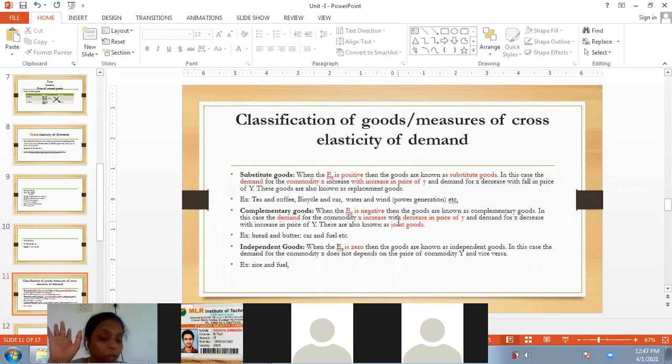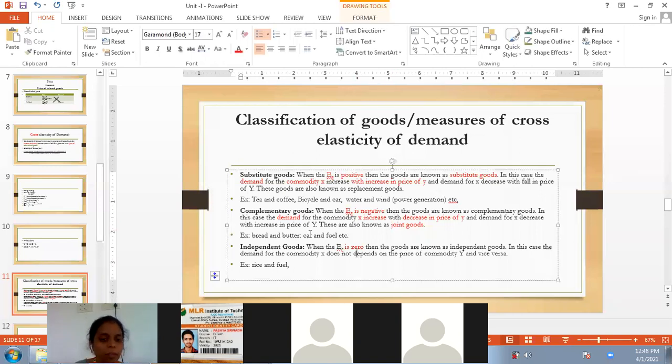Guys, very, very important for the 2 marks questions, for the short questions. The questions we can expect from the first unit are, first, the law of demand: explain the law of demand with its exceptions, or else the demand curve or demand schedule. The second most important is the classification of goods based upon the cross elasticity of demand. After this only the next things will come.